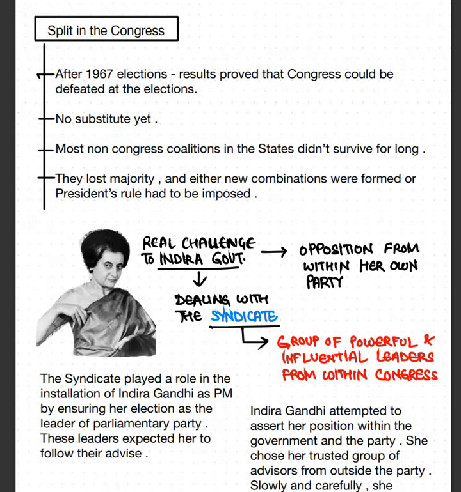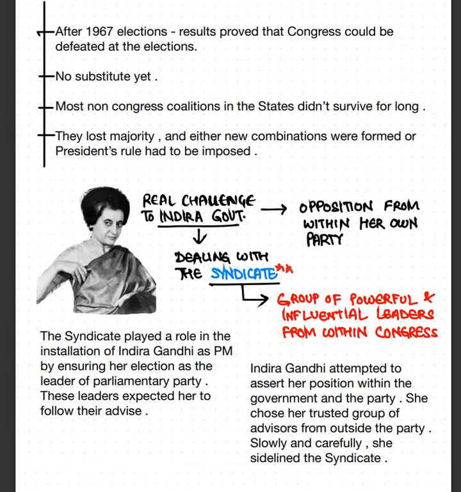Now, because of all these problems, Congress started splitting up. The 1967 elections were disastrous for Congress, and after that, Congress started breaking up. And then and there, the real challenge in front of the Indira Gandhi government was the challenge of the syndicate. Now, this term is coming up. As an administrator, when you become an IAS officer or IPS or IRS, you will come across this term called syndicate. आपको पता चलेगा syndicate भी कुछ term होता है.